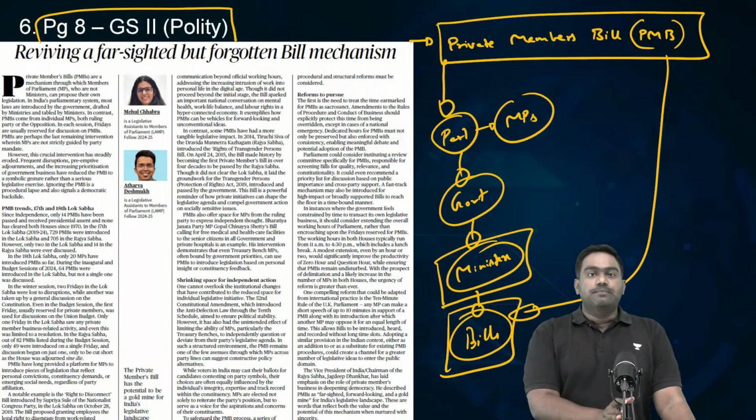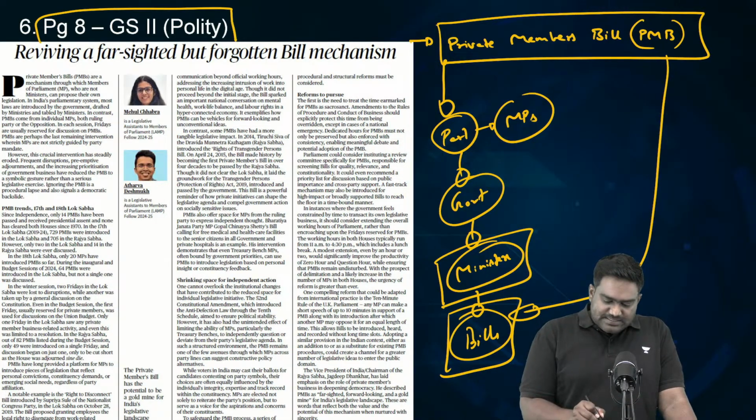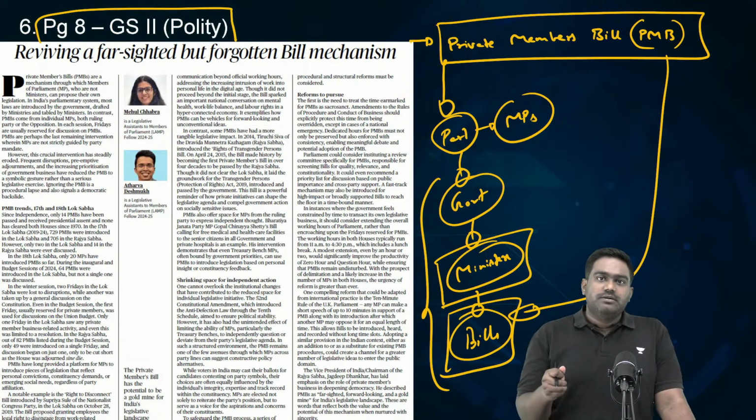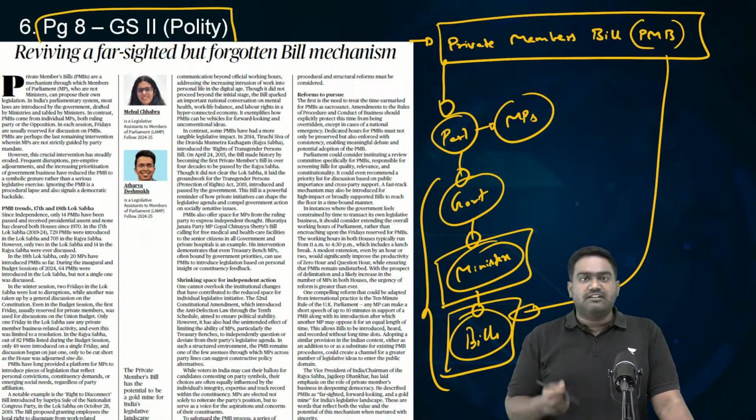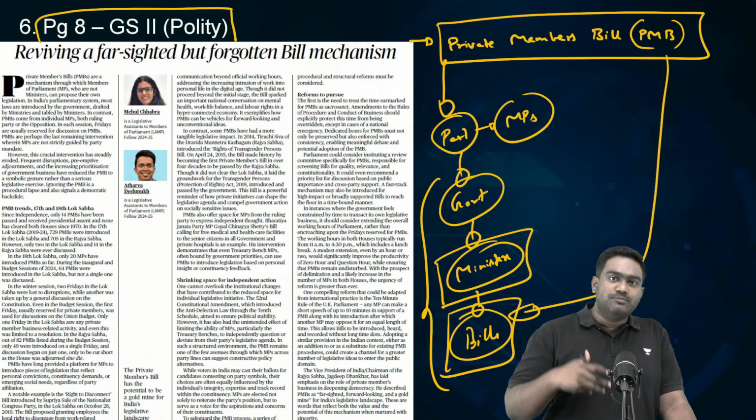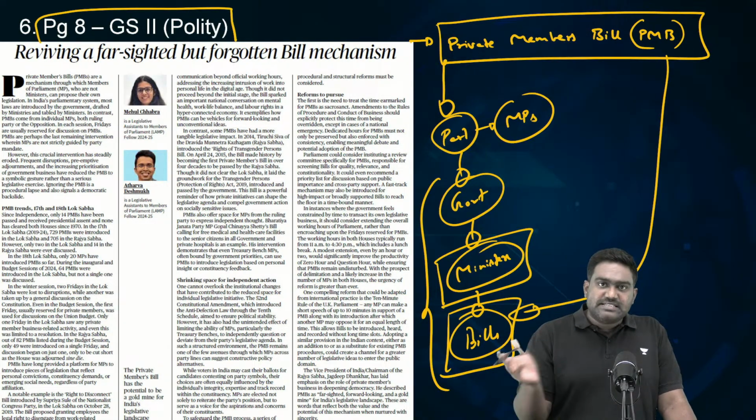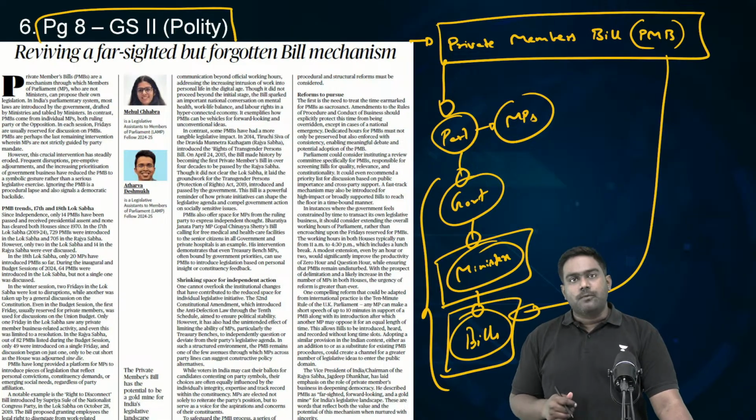So these are the government bills. So primarily it is these government bills which are debated. Sufficient time is given for discussion for these government bills. Eventually it is these government bills which are passed. And finally, after the assent of the president, it becomes into law. It turns into a law.